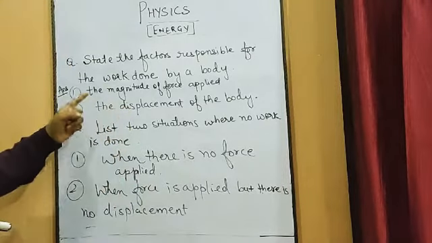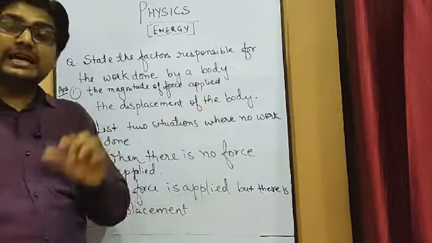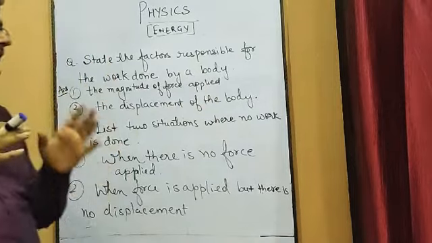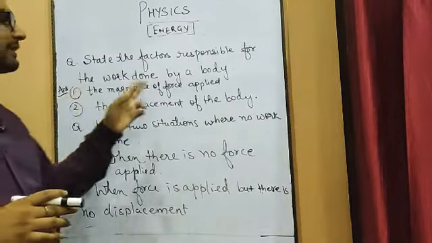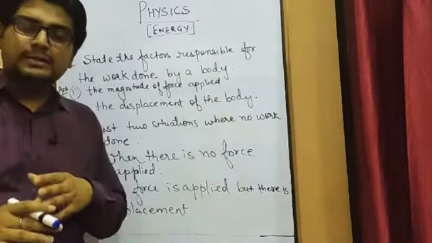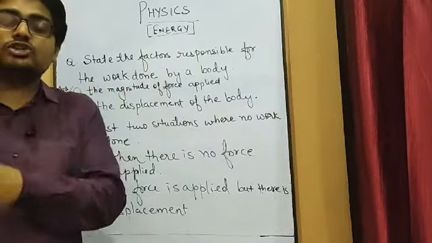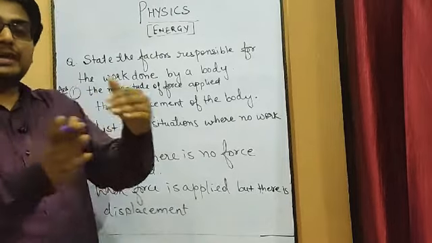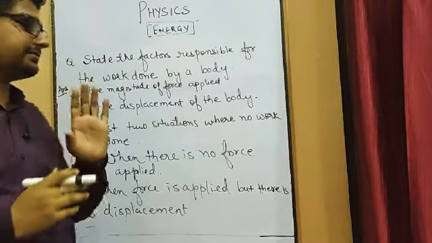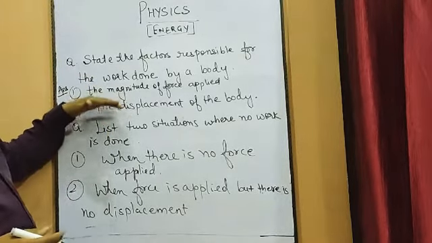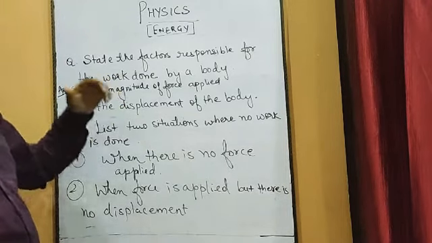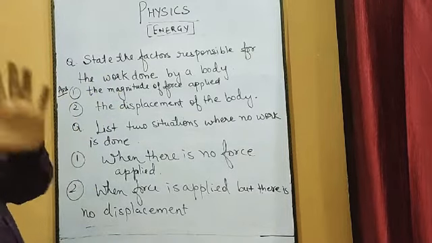The first condition should be the magnitude of force applied. That means some amount of force should be applied. Second, the displacement of the body. If the force has been applied on the body, then there should be some displacement. That means the body should have shifted by some distance in a particular direction. So both conditions are important. These are the two factors by which you can say that work has been done.